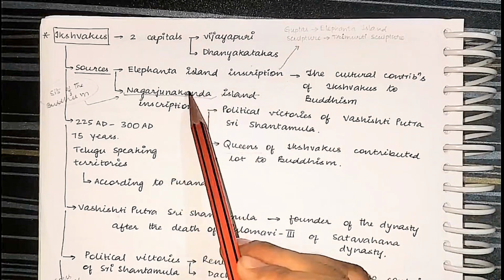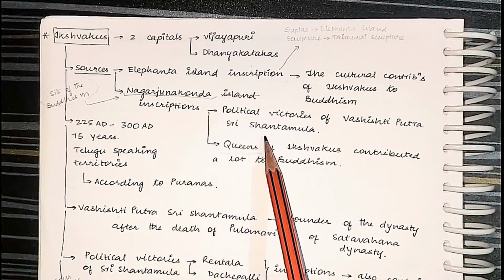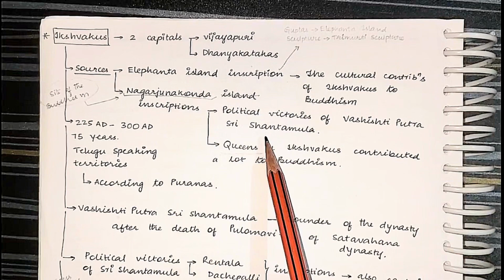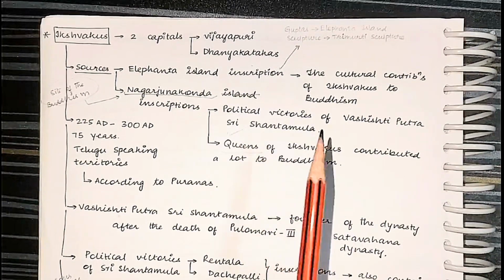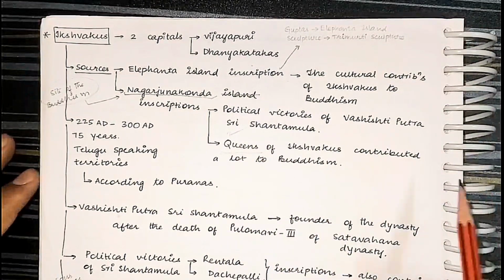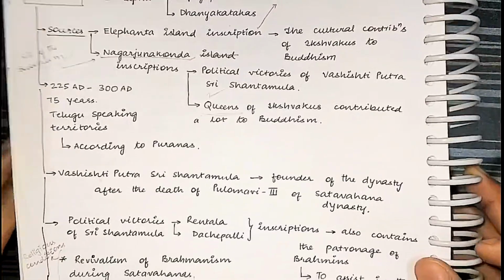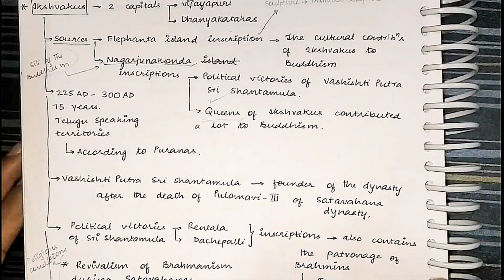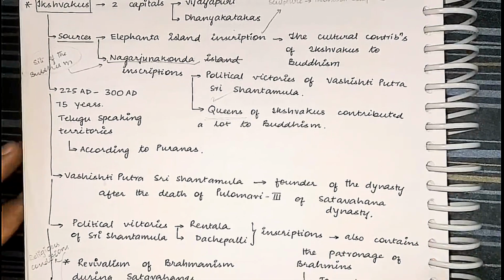And the Nagarjuna inscription also talks about the political history of the Ikshvakus. That's it. These are the few facts. If you remember, it will be good. But the question doesn't come directly on it. Questions come from the society, art and architecture, language, literature, economic and social conditions, which we have seen for the Shatavahanas, which we will also see for the Ikshvakus.